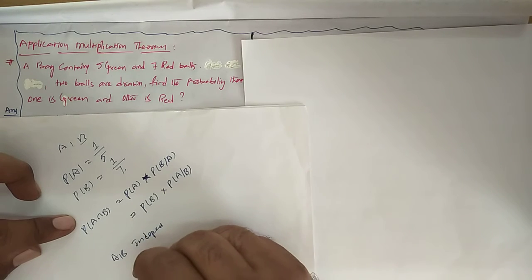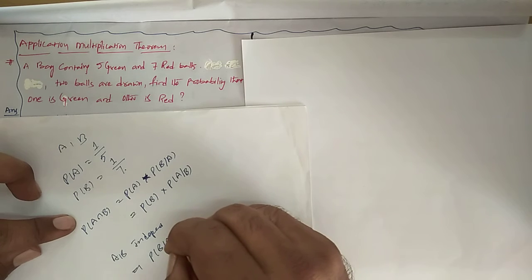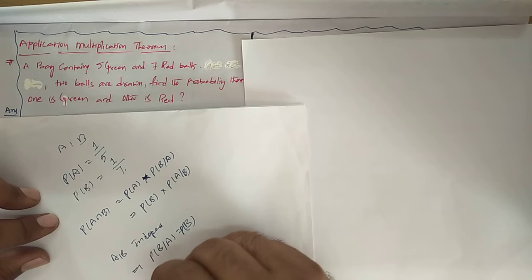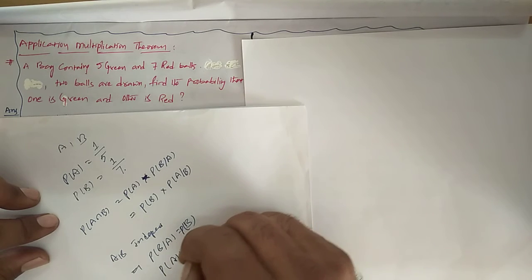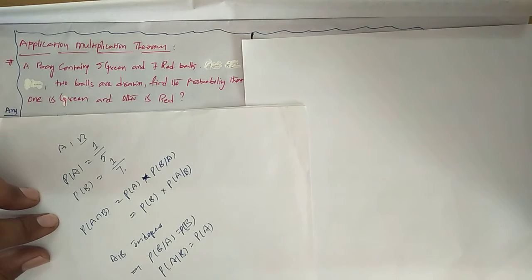This implies that probability of B given A does not exist. That is directly equal to probability of B. Or probability of A given B also does not exist. So that is also going to be equal to probability of A.